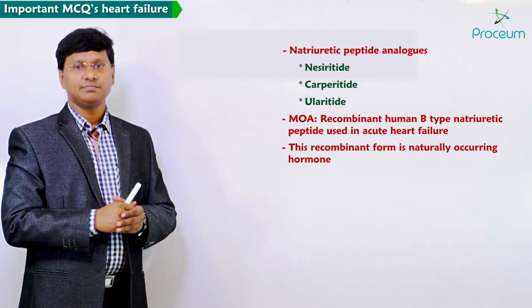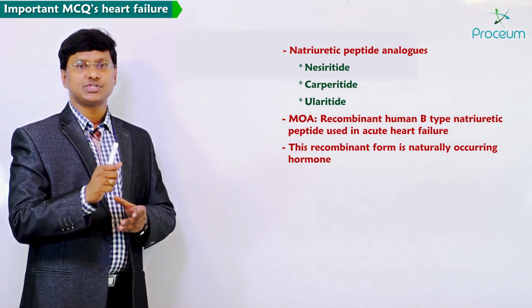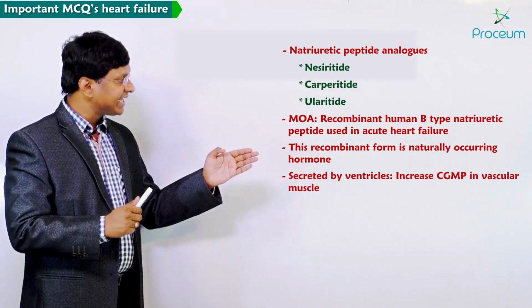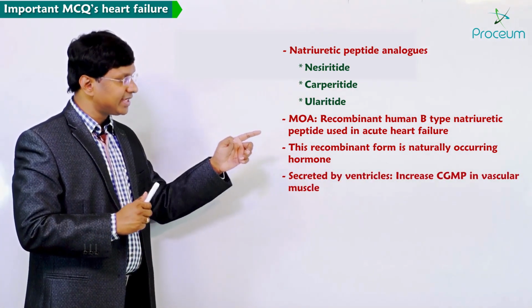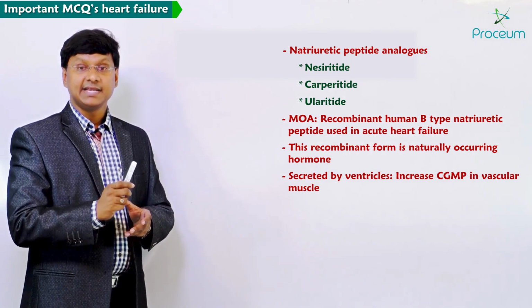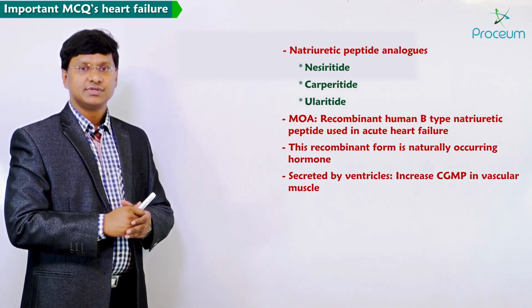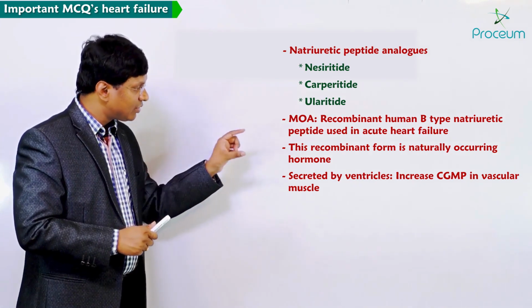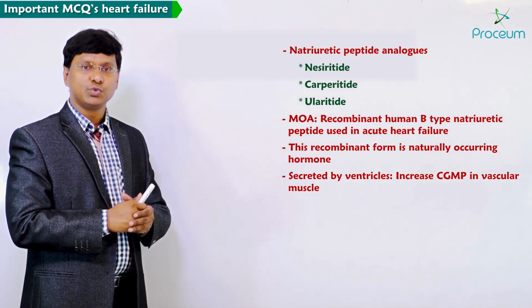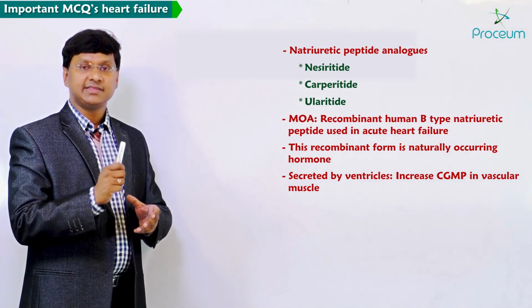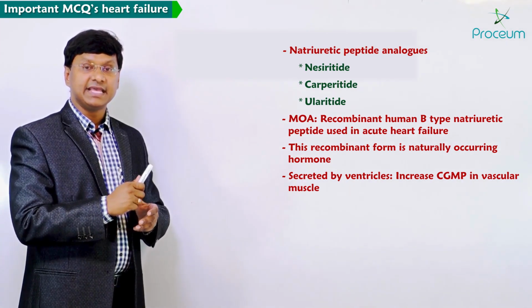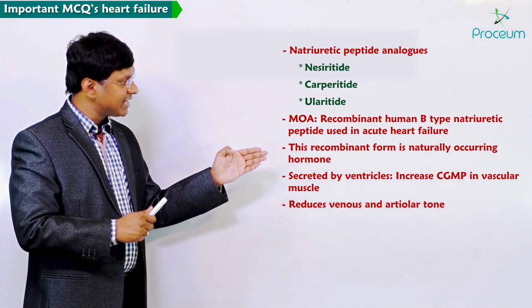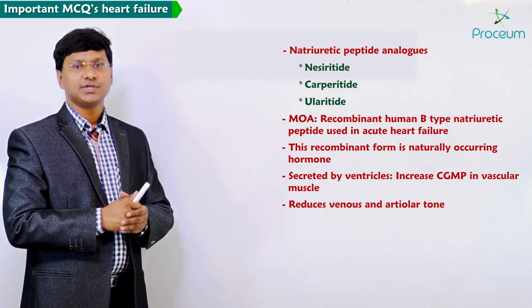This recombinant form is a naturally occurring hormone which is secreted by the ventricles, and they will increase the cyclic GMP in the vascular smooth muscles, and therefore they will reduce the venous as well as the arteriolar tone.